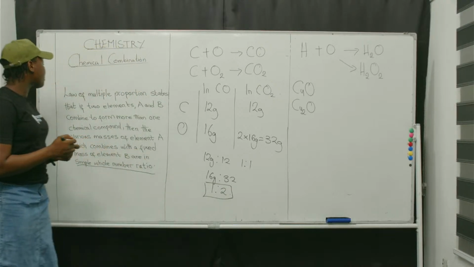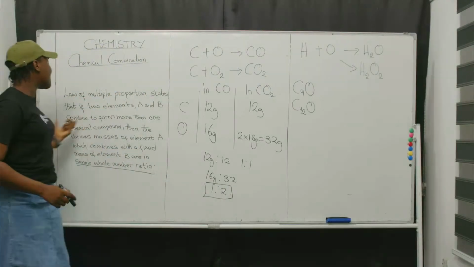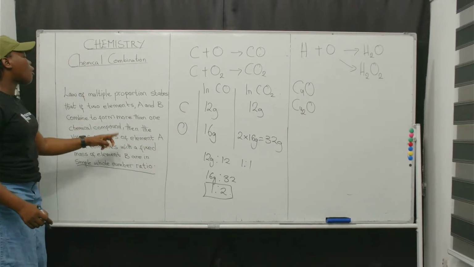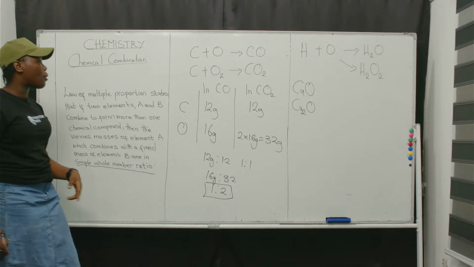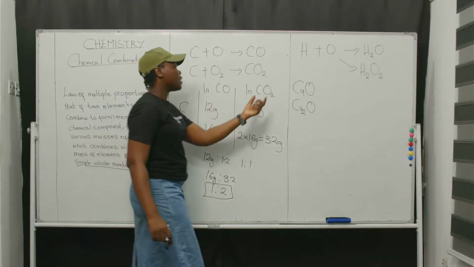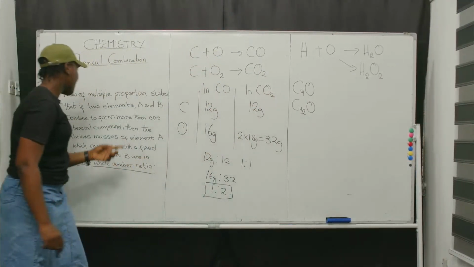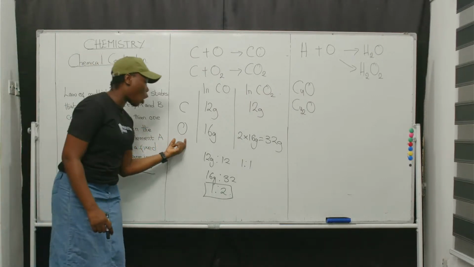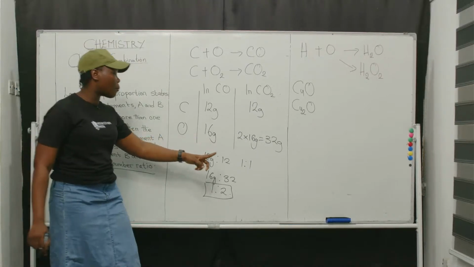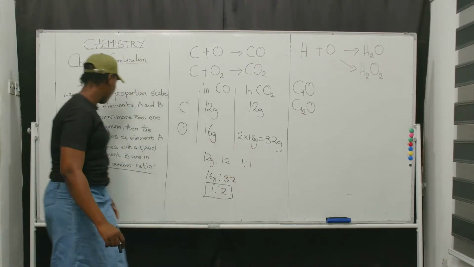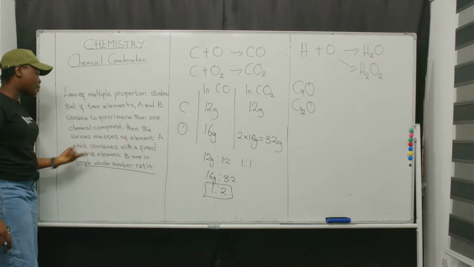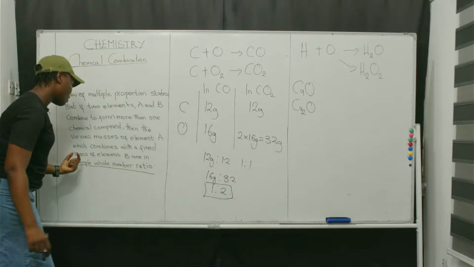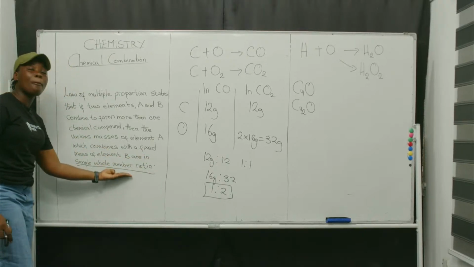Let me take that again. Law of multiple proportion states that if two elements A and B combine to form more than one chemical compound, here this is carbon monoxide, this is carbon dioxide, then various masses of element A, here it is oxygen, here it is 16 grams, and here we have 32 grams, which combine with a fixed mass of element B, carbon, 12 grams here, 12 grams here, are in simple whole number ratio.